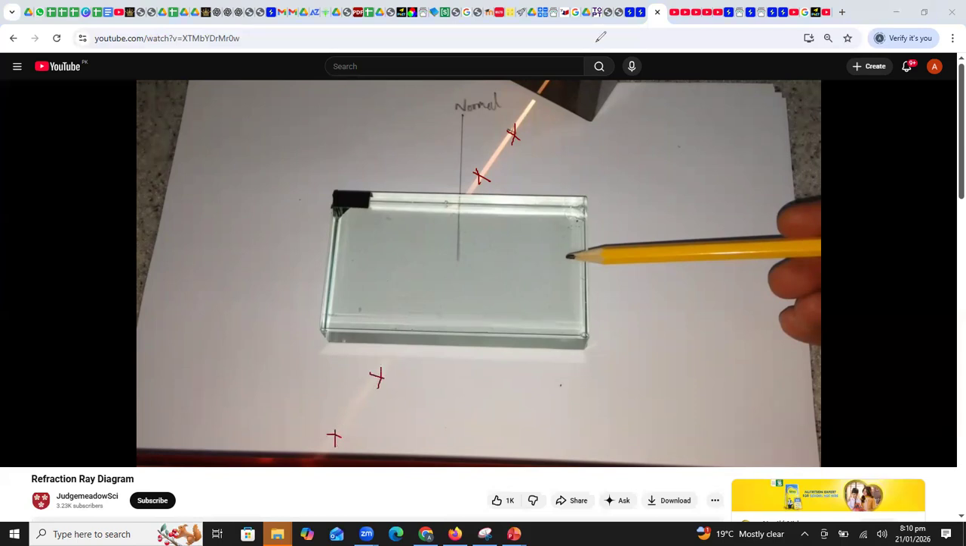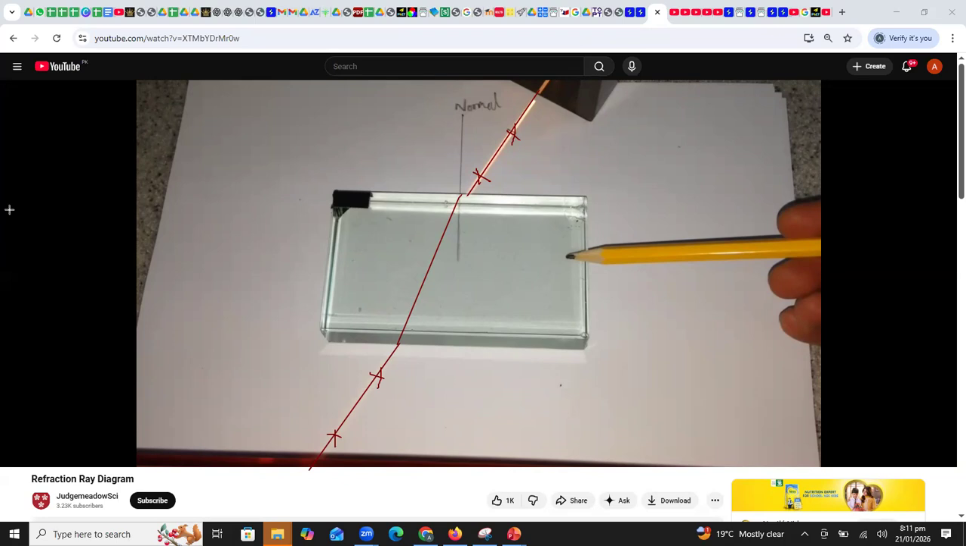Now, beta, we will remove the ray box. We will remove the glass block as well, and we will join these rays. Actually the light should travel in a straight line like this, but it appears to be bent. So we will join these two lines. The ray which appears at the center is called the refracted ray.